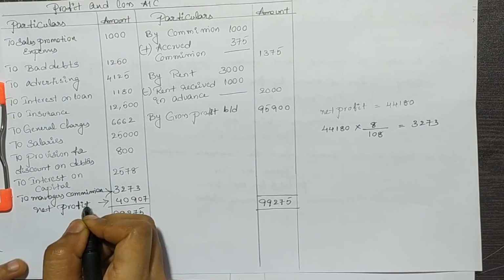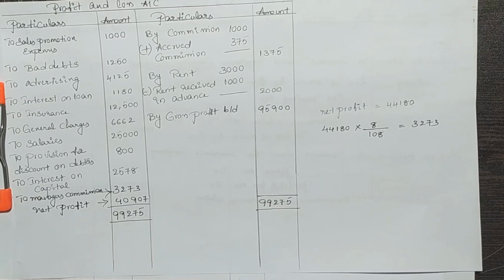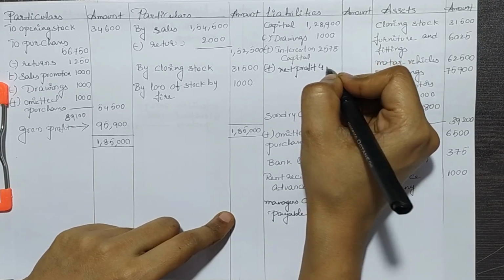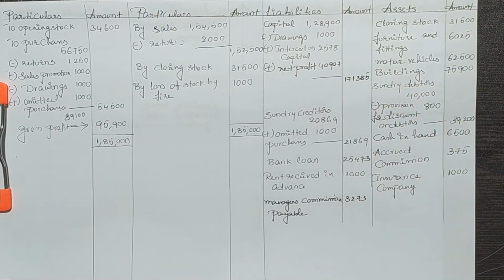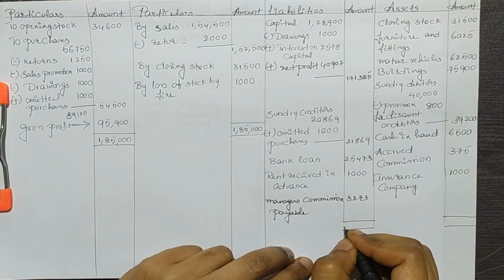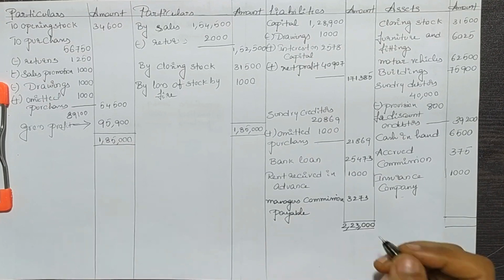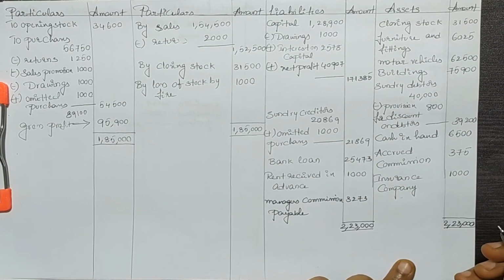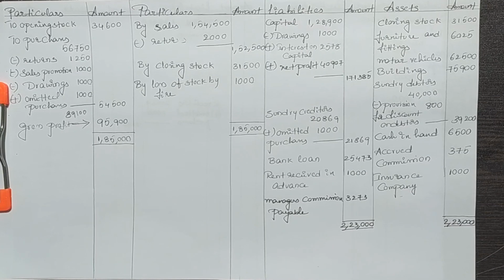For the profit and loss account, we get a net profit of 40,907. We'll add this net profit to the capital amount on the liability side of the balance sheet. And we get 2,23,000 on both sides, that is on the asset side as well as on the liability side of the balance sheet.